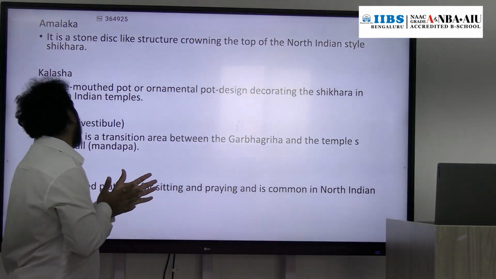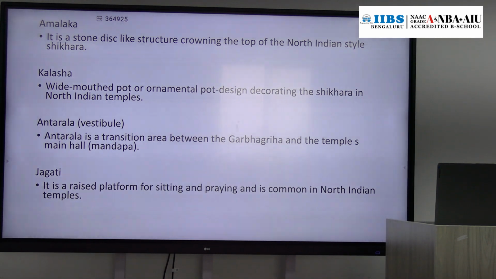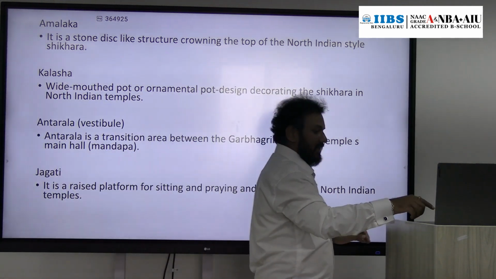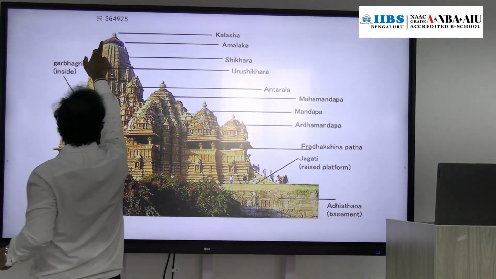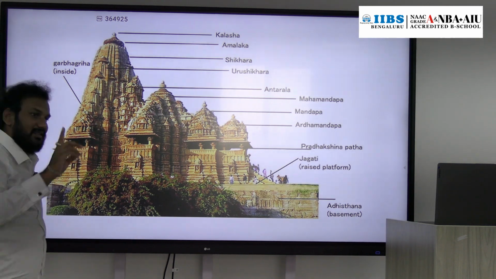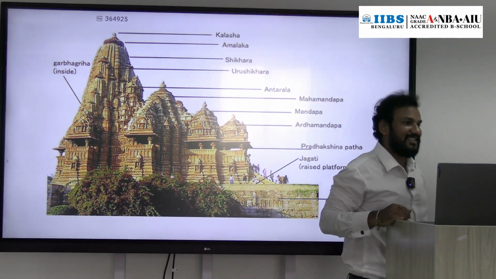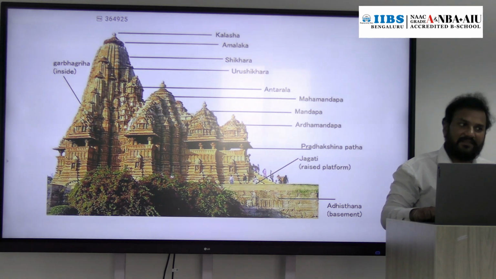Then Amalaka and Kalasha. Amalaka is majorly found in the Nagara style of architecture. Just above the top of the Shikhara, there is a stone disc-like structure known as Amalaka.